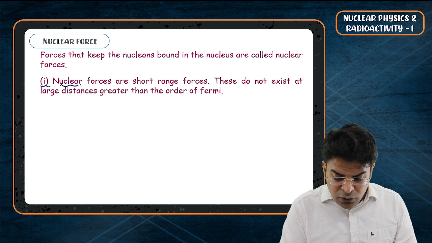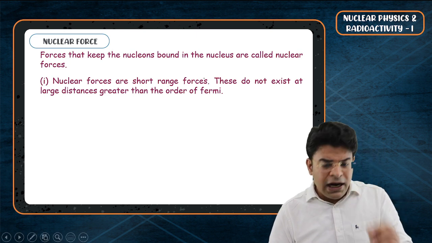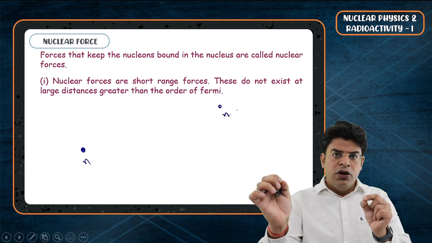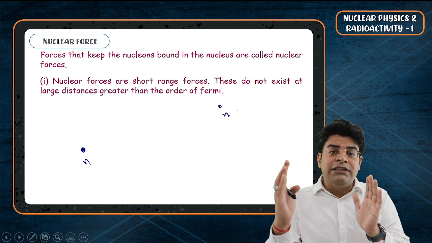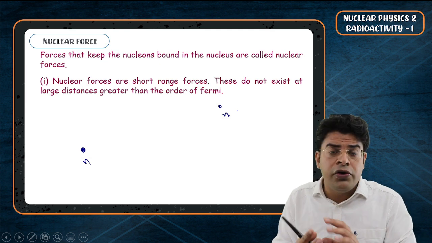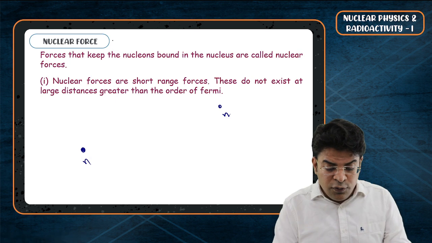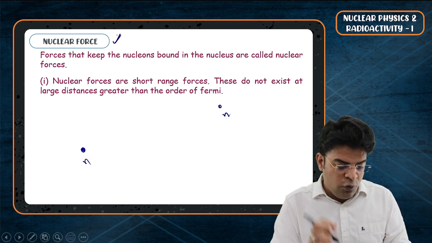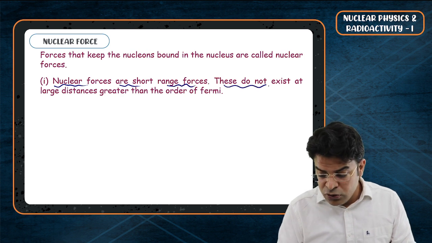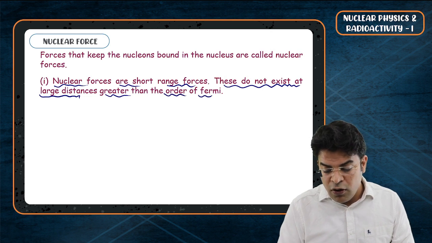First, nuclear forces are short-range forces. Nuclear force won't act between 2 neutrons when they are separated by large distance. For nuclear force to be active, the separation between the nucleons, whether proton-proton or proton-neutron or neutron-neutron, should be of the order of Fermi. So nuclear forces are short-range forces. They do not exist at large distances greater than the order of Fermi.